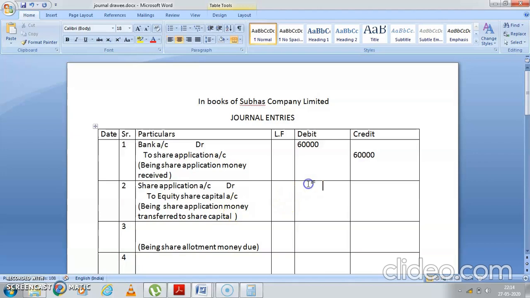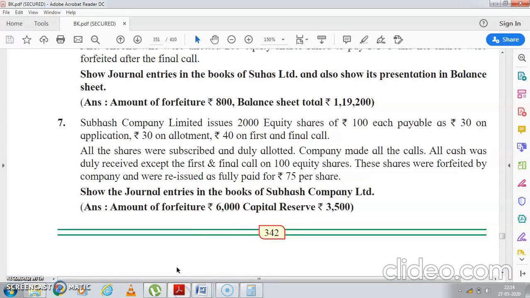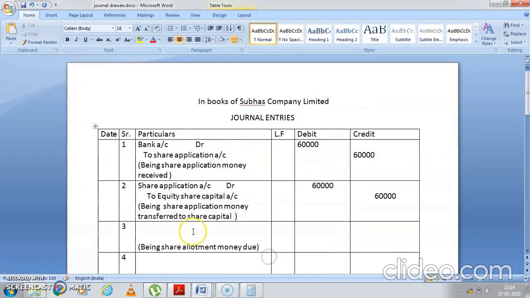So you had come up with 2000 shares. The people have applied also that much. So that much money will be collected from us. After that, what is happening? You're going to go for the allotment. Allotment is again 30 rupees. So 2000 into 30 is 60,000. So what is the entry when the allotment is made?